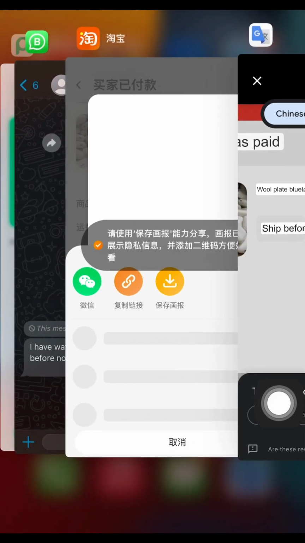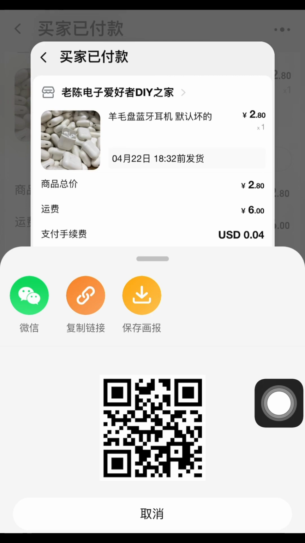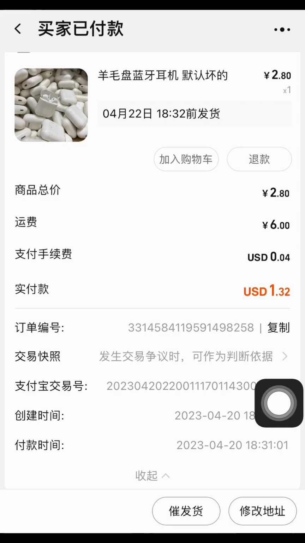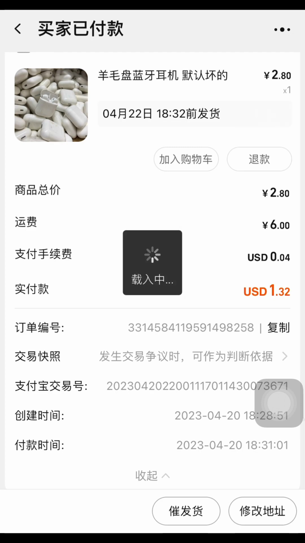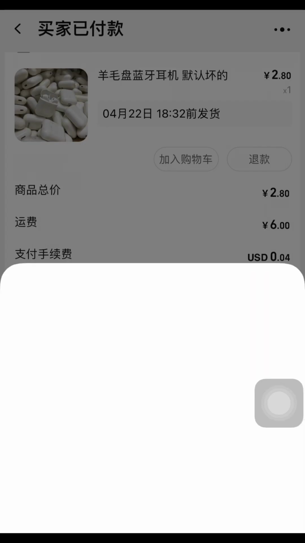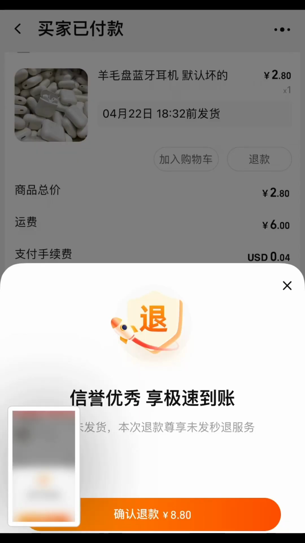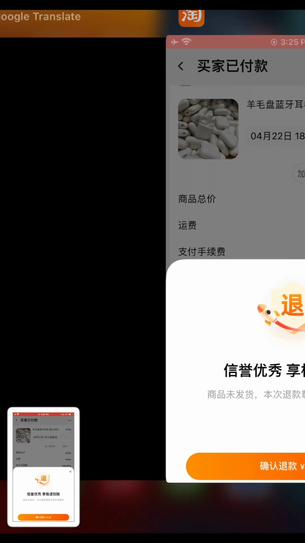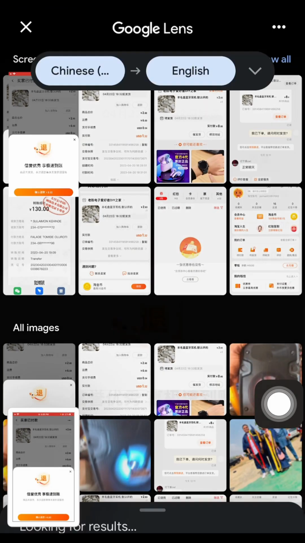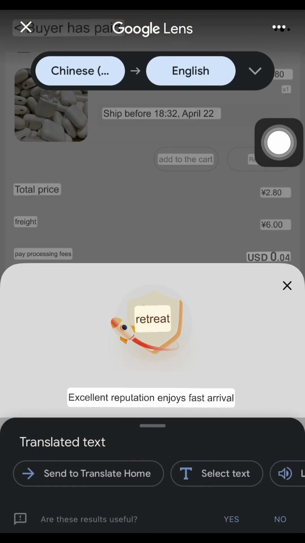So now let's go. We have this. Let me just drag this one down. So now this is where you are going to be clicking. You click on this refund here, and automatically this page will pop up, which is going to be confirming if you really mean that you want to ask for a refund. Now let me screenshot for you again, so that you can be sure. You can see that this is what we have here.